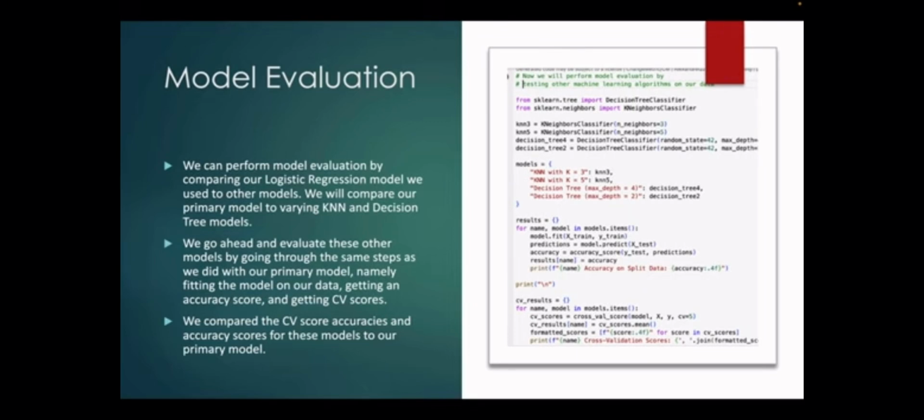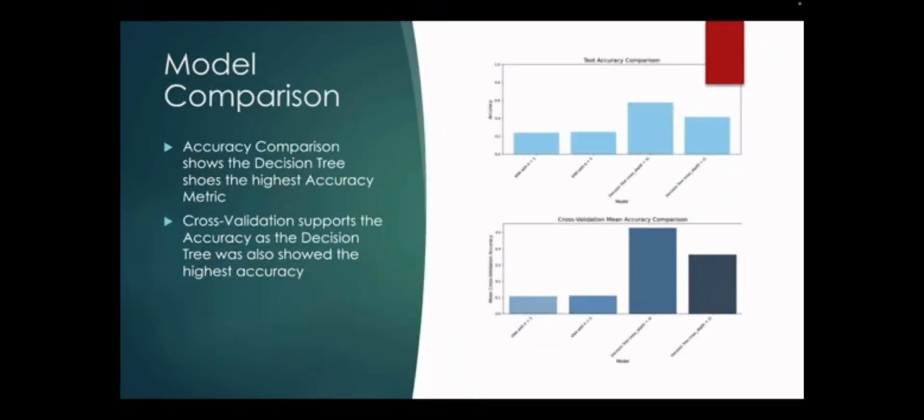So we did the same steps as we did earlier for the primary model, the logistic regression, and we got some scores, and then we compared these scores to our primary model scores. We found that after comparing the models, our logistic regression model performed better than all of the models in terms of accuracy score, but only did worse than the decision tree model of max depth equals 4 for the cross-validation scores. This is a comparison on the right here of all the different models and how they perform. The decision tree of max depth equals 4 was best overall by far.